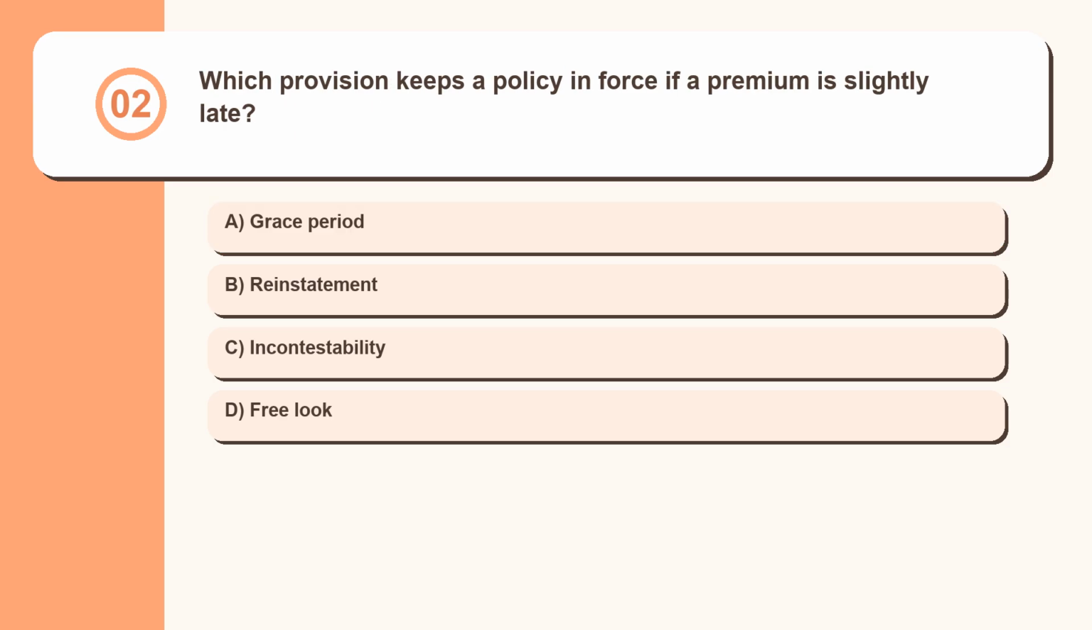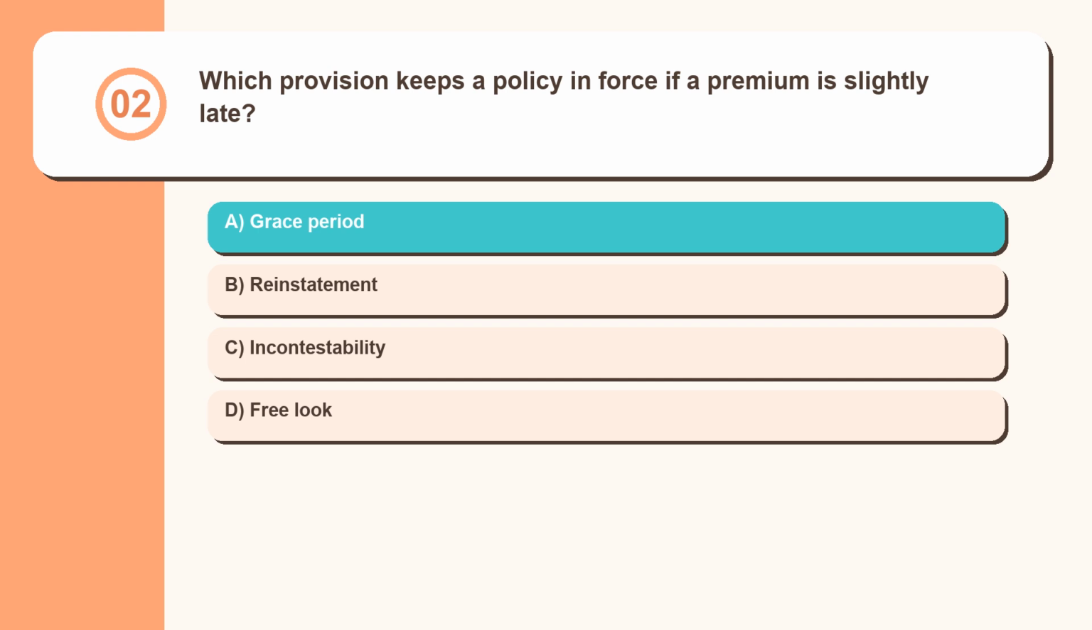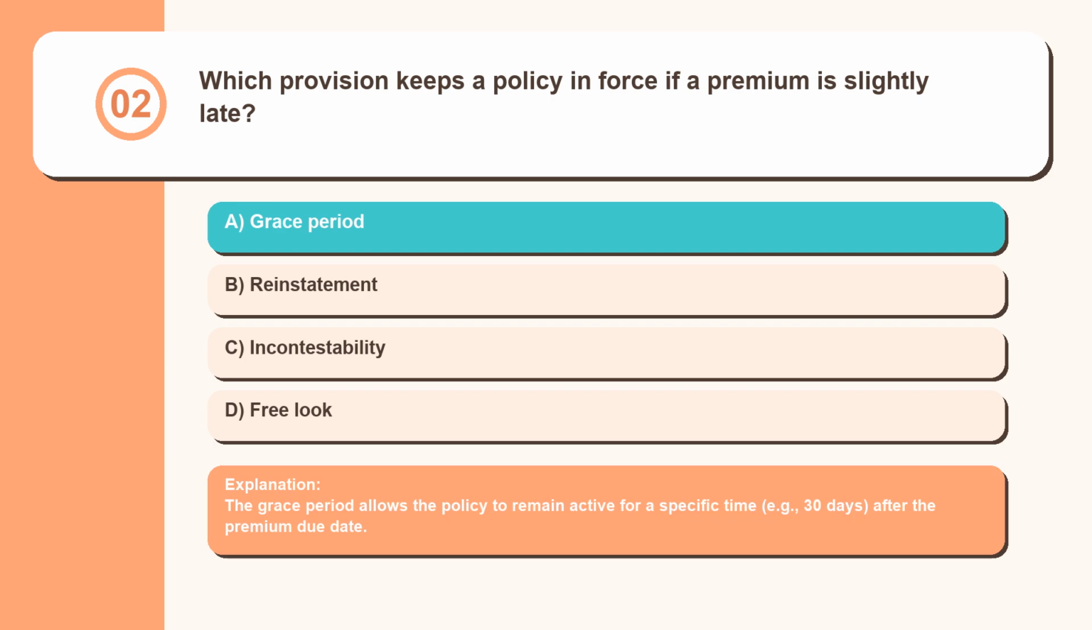Question 2. Which provision keeps a policy in force if a premium is slightly late? Grace period, reinstatement, incontestability, free look. The grace period allows the policy to remain active for a specific time, example 30 days, after the premium due date.